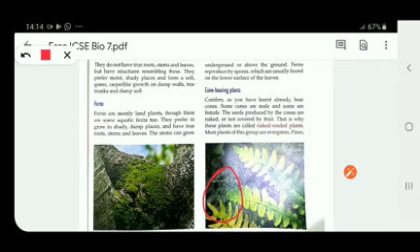Now we talk about the next type of plants, which are known as cone-bearing plants. Conifers, as you have learned already, bear cones. Some cones are male and some are female. The seeds produced by the cones are naked or not covered by fruit. You must know, children, that whenever we eat any fruit, the seeds are enclosed inside the fruit, right? But here the seeds produced by the cones are naked. Naked means they are not covered by fruit. That is why these plants are called naked seeded plants.